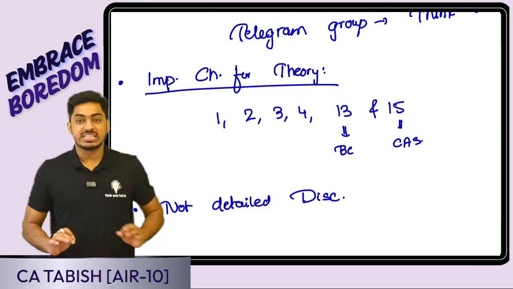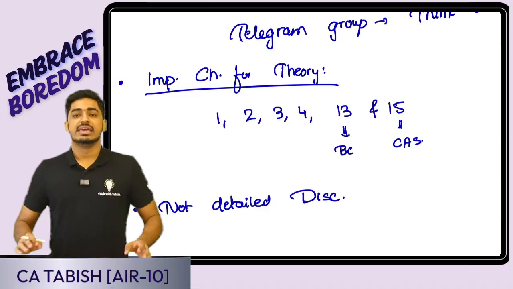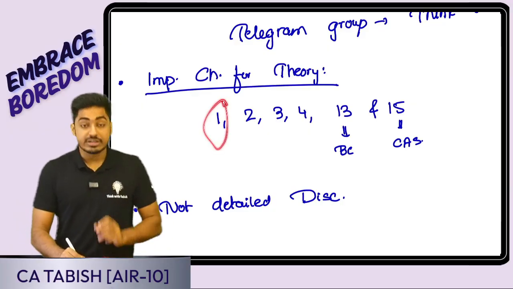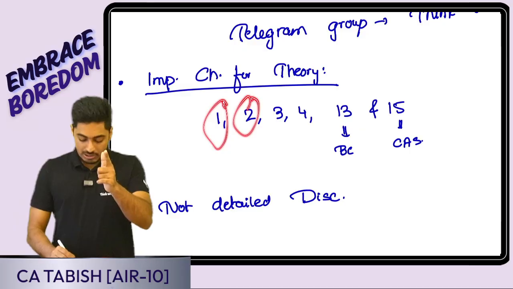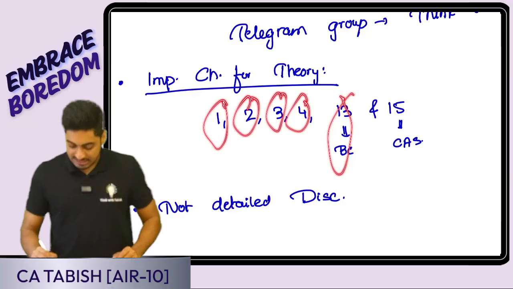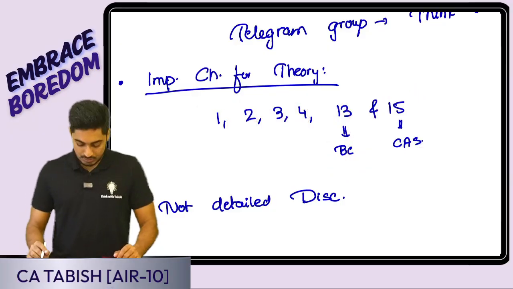Now, important chapters for theory: normally 80% of theory questions will be coming from these chapters. Chapter 1, introduction to costing. Chapter 2, material costing. Chapter 3, labor costing. Chapter 4, overheads. Chapter 13, budgetary control, as well as chapter 15, cost accounting system.